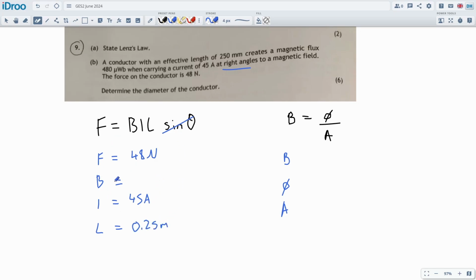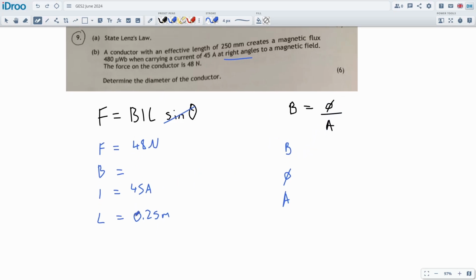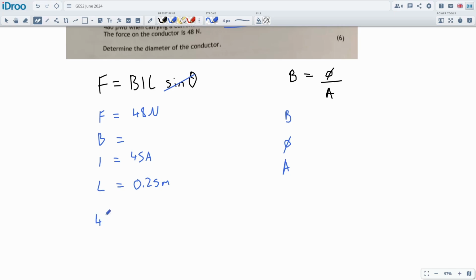So we can calculate the flux density from here. Oh, that's not so bad actually, because it's just a little twist at the end. Usually we're calculating phi, but today we're calculating cross-sectional area. It's not that bad. It's not completely backwards. So let's calculate this one first of all. This will be 48 is equal to, well, let's call this x.